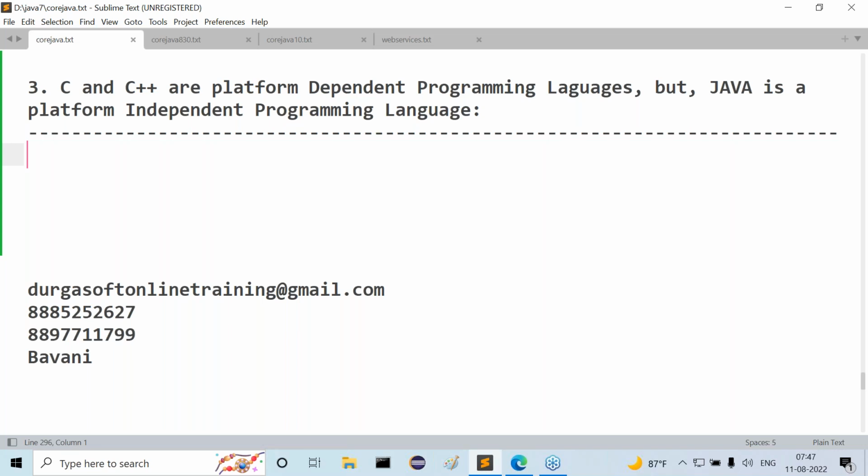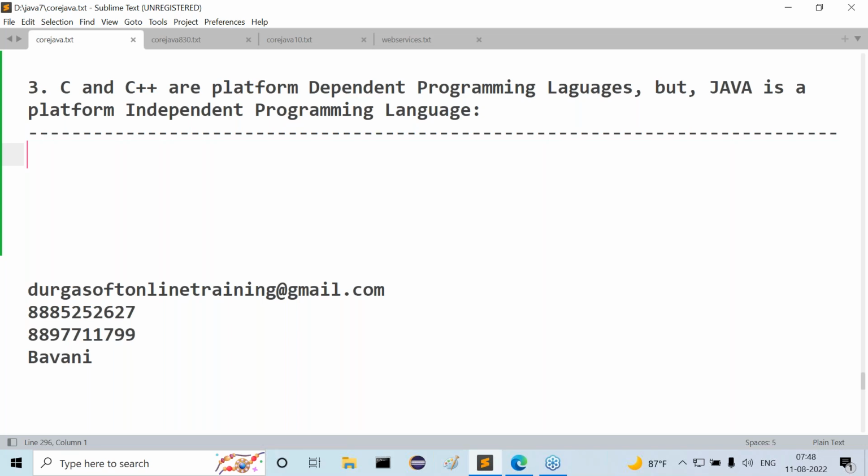Once we understand these definitions, then we will think about how C and C++ are platform dependent, and how Java is platform independent. All of you observe carefully. If any programming language allows its applications to perform compilation and execution on the same operating system